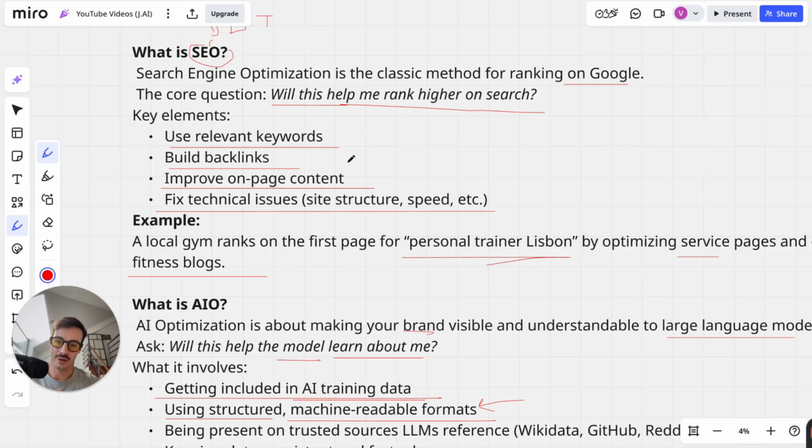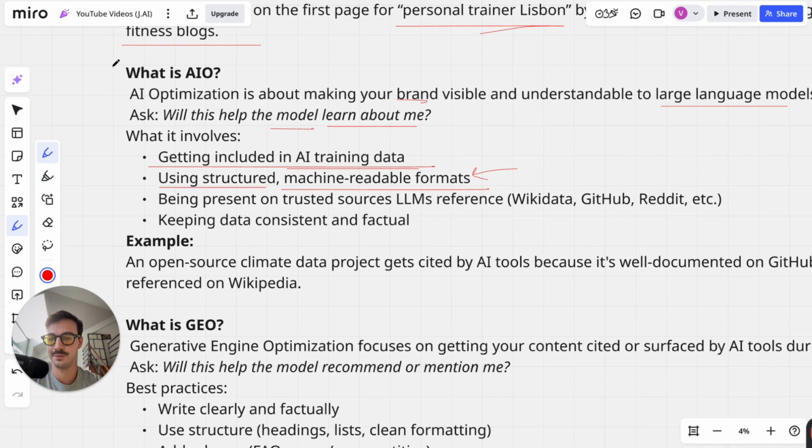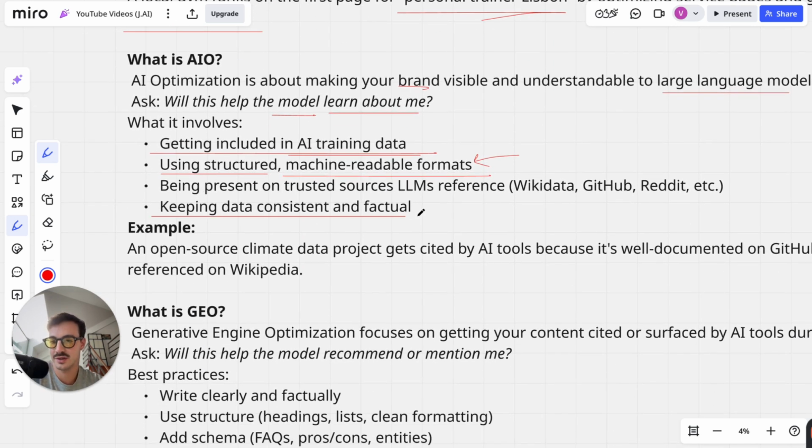And there's a high correlation between the number of mentions you have on ChatGPT and how high you rank on Bing, which then again, there's a high correlation between Bing rankings and Google rankings. And how do you rank on Google and Bing? Well, it's through the classic SEO, which is through on-page, backlink building, all this stuff. So this is all intertwined, okay? Classic, of course, keep data structural and factual, all for Google as well.